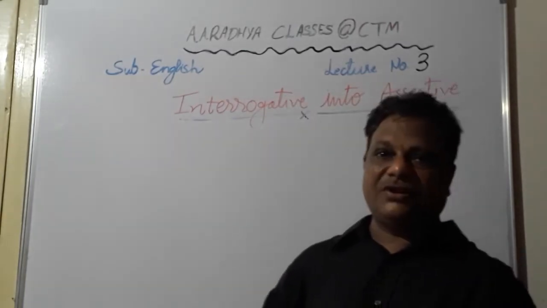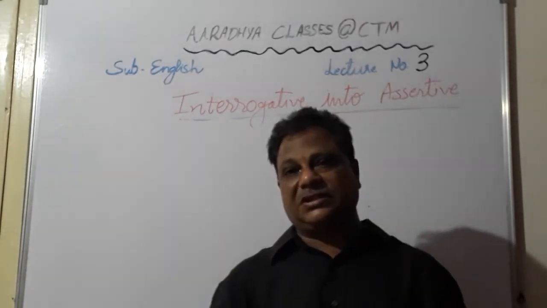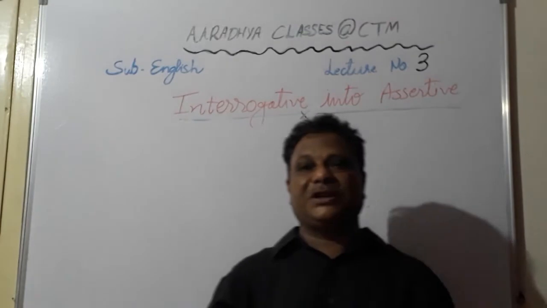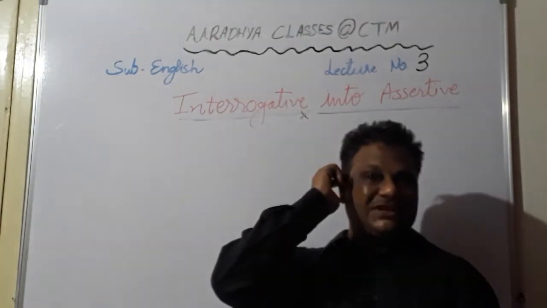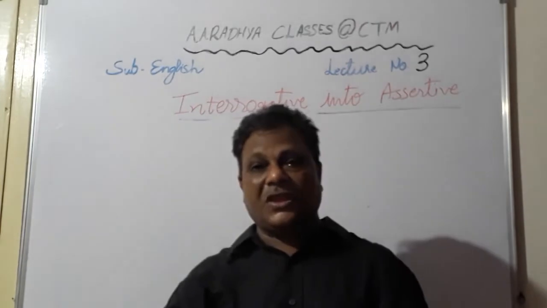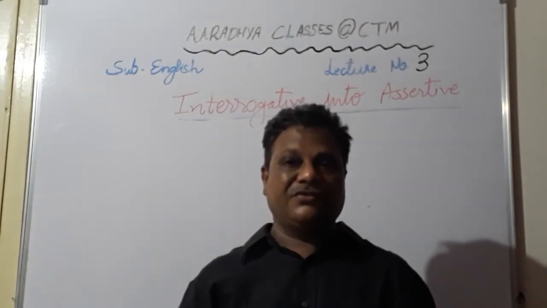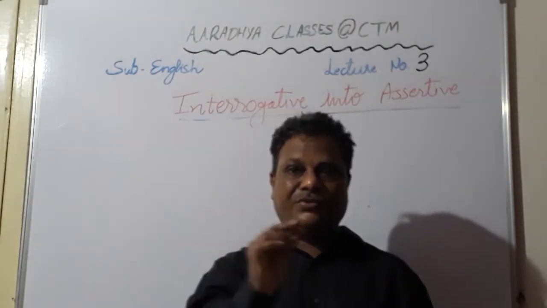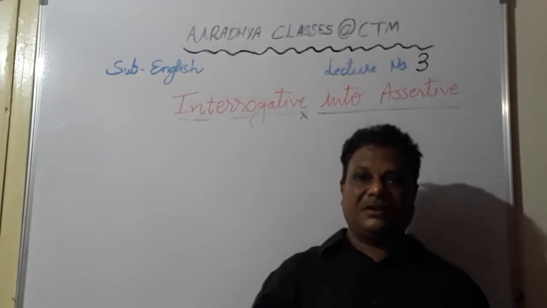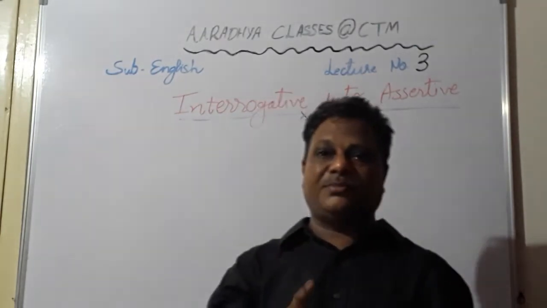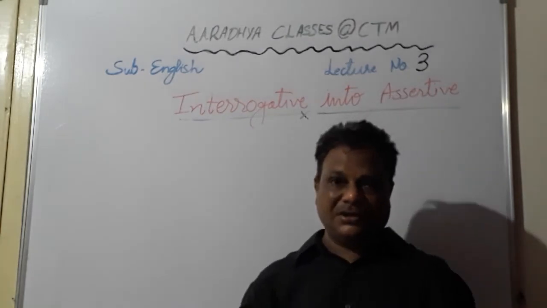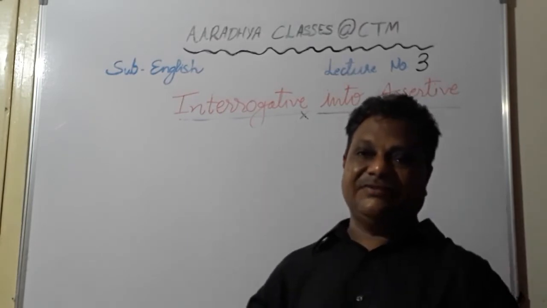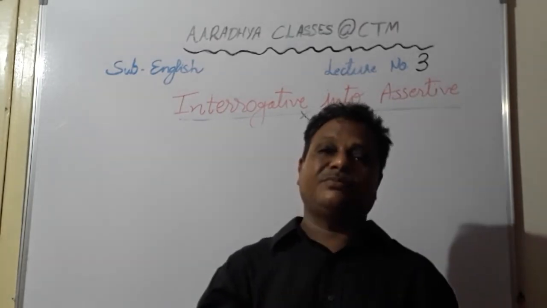Then remember, students, we had also taken a few questions beginning with who, questions beginning with what, and questions beginning with when. In all these sentences we had seen, when a who question is positive, its assertive will begin with nobody. When a who question is negative, its assertive will begin with everybody. So you just have to remove who and put nobody or everybody over there, depending upon the sentence. But the tense of the sentence should not change. Once again I repeat, in whichever tense the sentence is given, the same tense should be maintained.